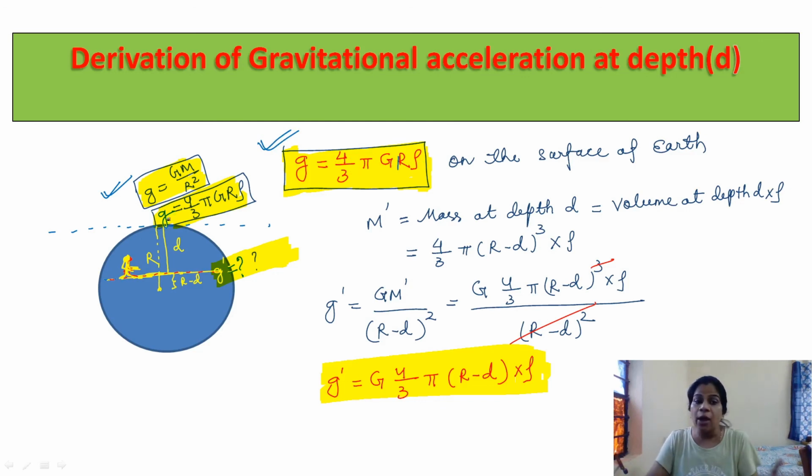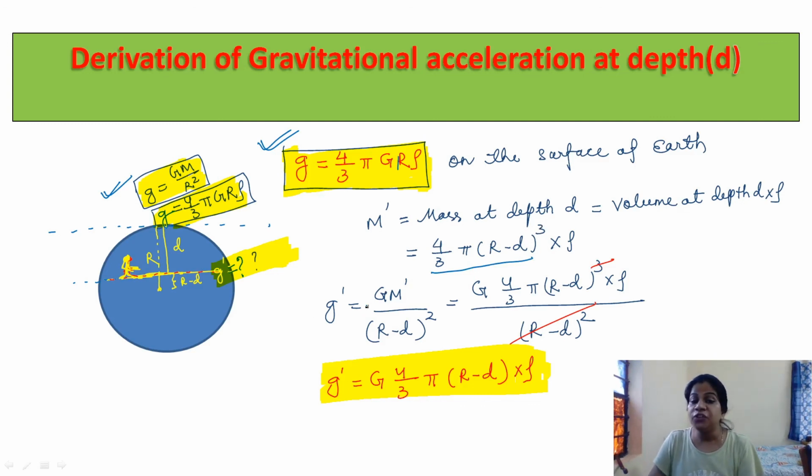Now if the man is inside the surface of Earth, at a certain depth, the radius will change. If the radius changes, mass will also change. You can see this is mass in terms of volume and density. Volume is 4 by 3 pi r cube, so if the radius changes, this term will also change. Now this will become 4 by 3 pi r minus d whole cube multiplied with rho.